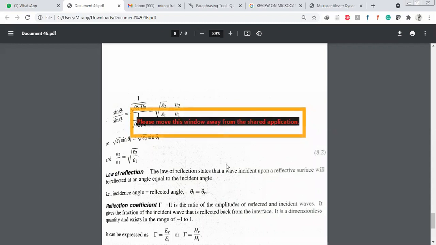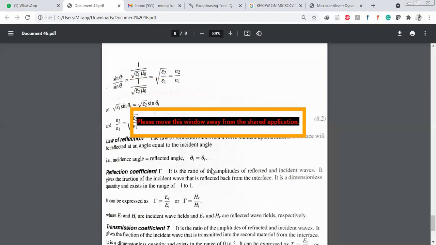The next concept is the reflection coefficient.